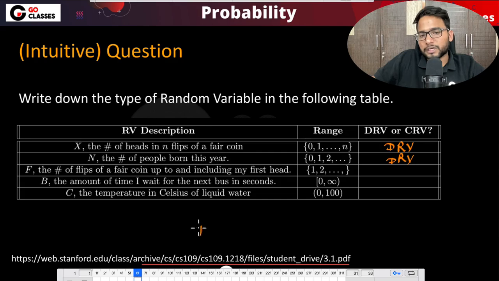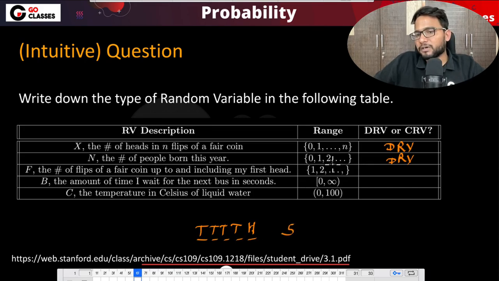Let's suppose you get tails four times and then a head. How many flips did you need for the first head? 1, 2, 3, 4, and 5. So 5 flips. It could be any large number, but it will again be a finite number: 1, 2, 3, like that. So again, this is a discrete random variable.